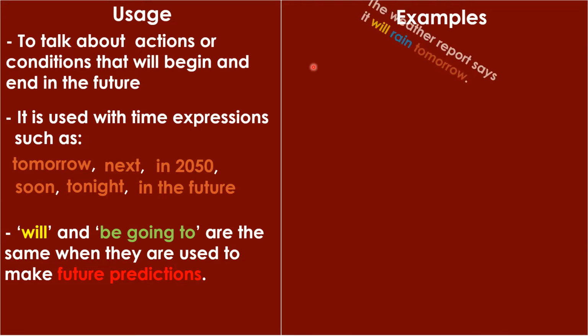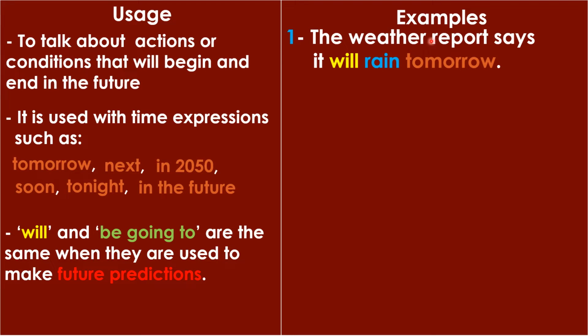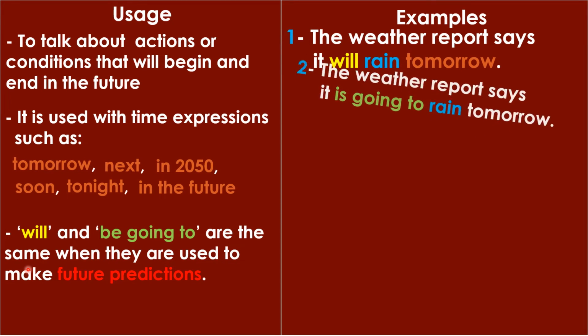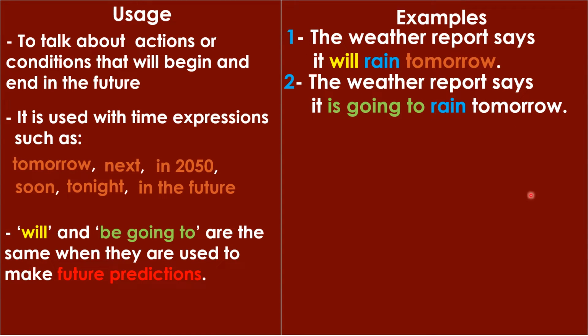Let's have a look at some examples. The weather report says it will rain tomorrow. Here I'm using will. Of course, I can also use be going to. I can say the weather report says it is going to rain tomorrow. So instead of saying will, I can say it is going to rain tomorrow. And here they have the same meaning. I mean, will and is going to have the same meaning.